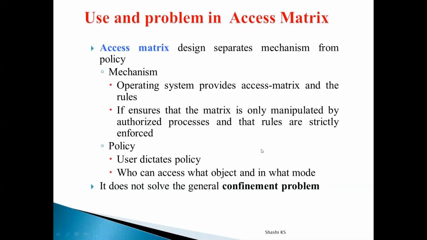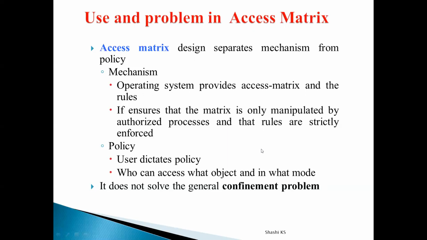But the problem in access matrix is it does not solve the general confinement problem. What is the meaning of this general confinement problem? Confinement problem says that whenever any information is present inside an object, it should not migrate outside its execution environment. That is the meaning of confinement problem. Confinement problem says that the information present in an object should not migrate outside its execution environment.